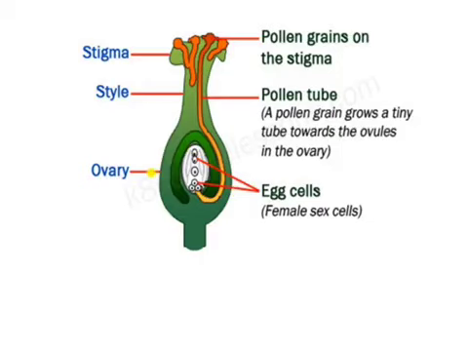The male gamete fuses with the female gamete. Here the male gametes come from the pollen grains, and the egg cells present in the ovule are the female gametes. When the male gamete and female gamete fuse with each other in the ovule, they form a zygote. That is known as the fertilization process.